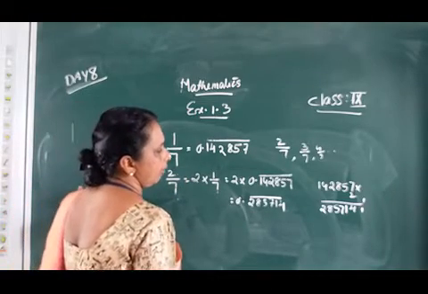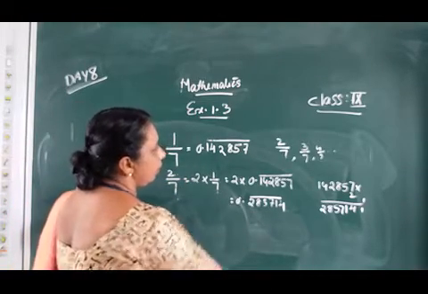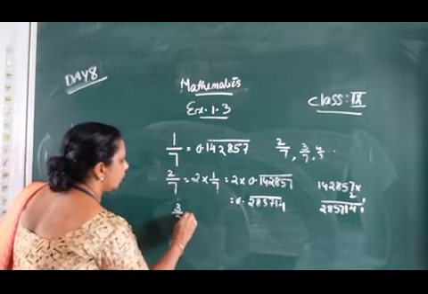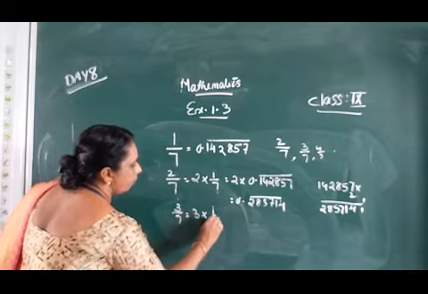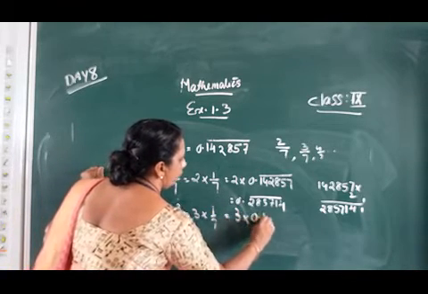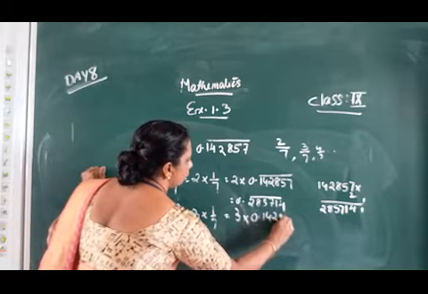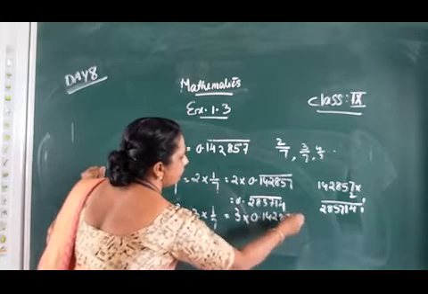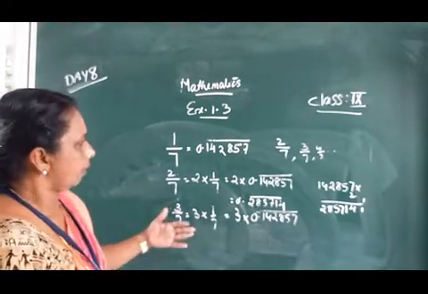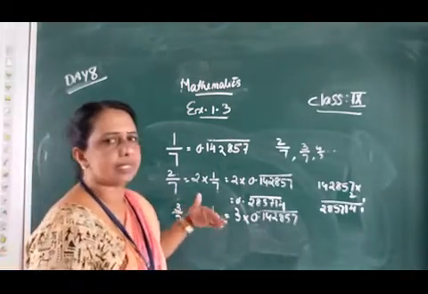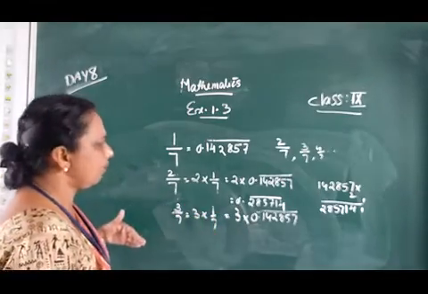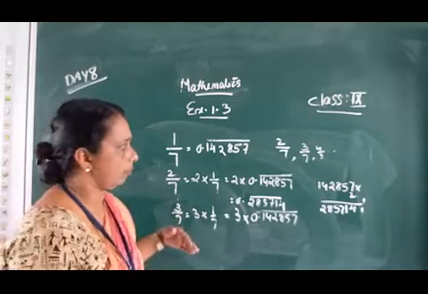This way we can find out 3 by 7, 4 by 7. What is 3 by 7? It's equal to 3 into 1 by 7, that is 3 into 0.142857. This way we can find 3 by 7, 4 by 7, 5 by 7 and 6 by 7; you have to do it. I will write and send the answer, but you have to do the homework.